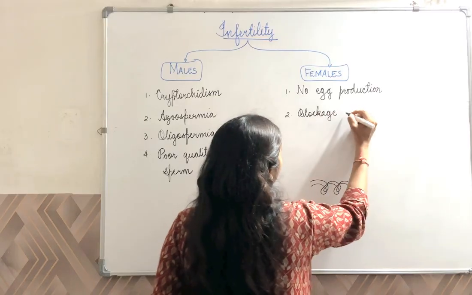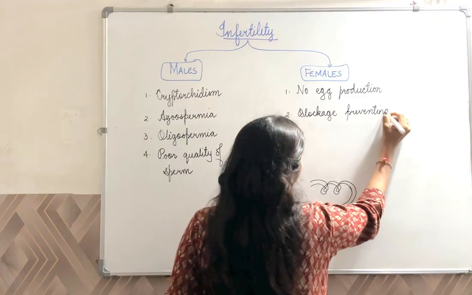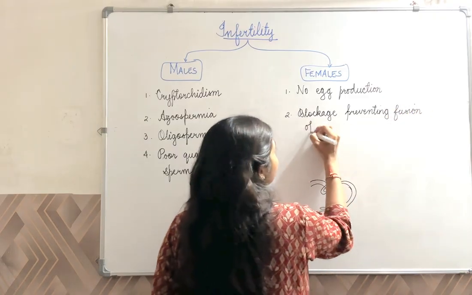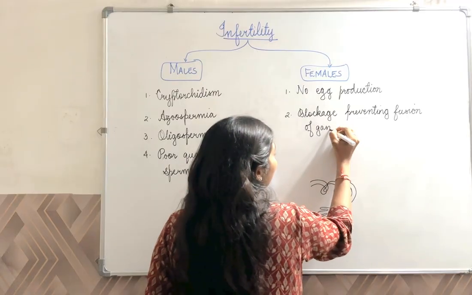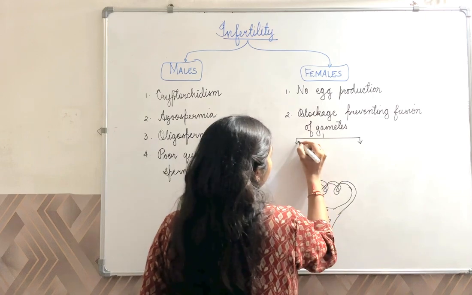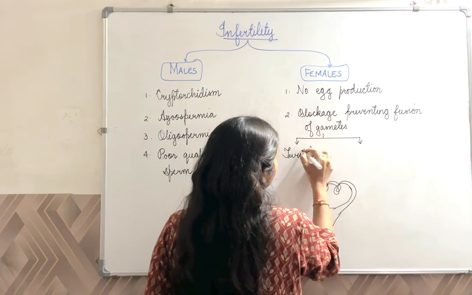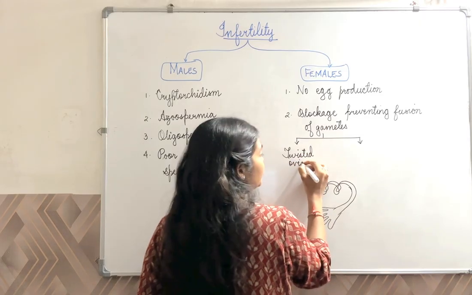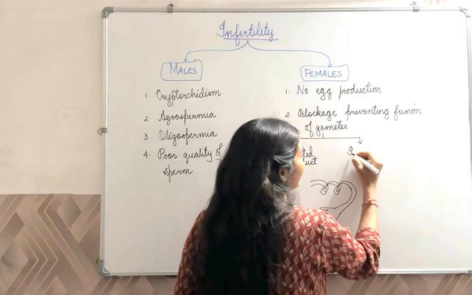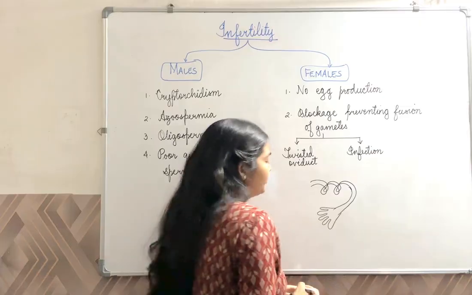So there is a blockage preventing fusion of gametes, and this blockage could be due to coiling or twisting of the fallopian tube, also known as the oviduct, or it could be due to an infection in the fallopian tube. Either of the cases can be treated.